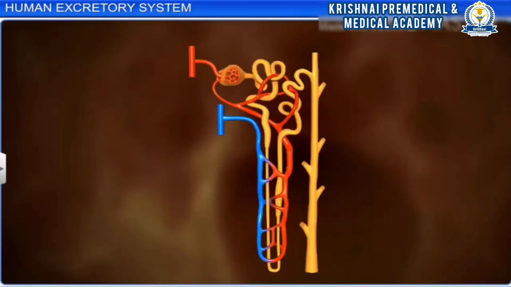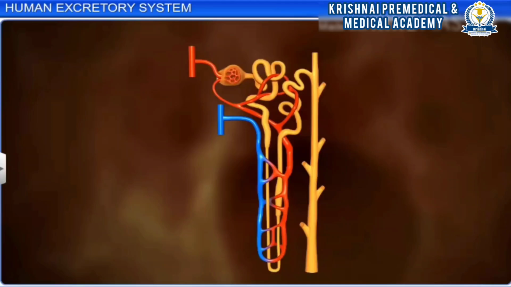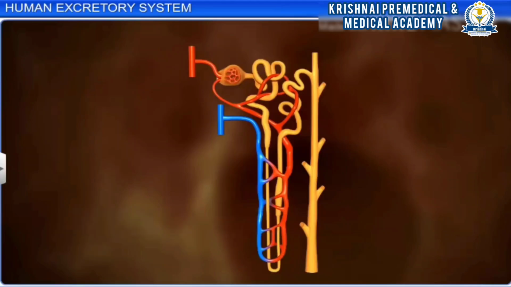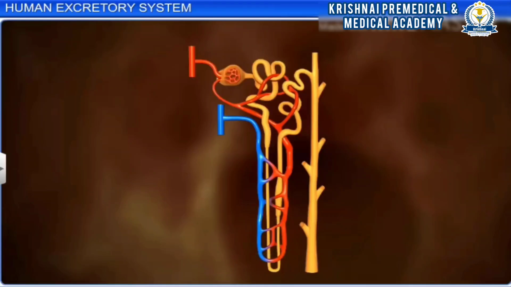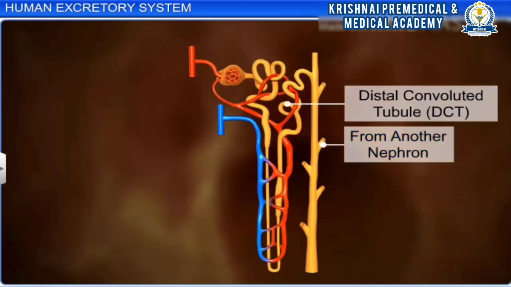The Bowman's capsule opens into the proximal convoluted tubule, a highly coiled structure, which is followed by a hairpin-shaped loop called Henle's loop. Henle's loop has the ascending limb and the descending limb. The ascending limb opens into the distal convoluted tubule, which is also a highly coiled tubular structure. The distal convoluted tubules of several nephrons open into a collecting duct.